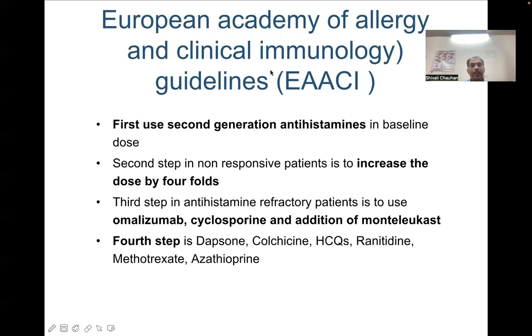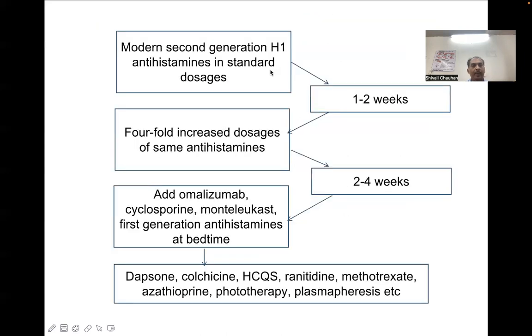The second step includes increasing the dose of the antihistamine fourfold. The third step, in cases of antihistamine refractory patients, is adding cyclosporine, montelukast, or other drugs, or biologics such as omalizumab. And the fourth step is addition of dapsone, colchicine, hydroxychloroquine, ranitidine, methotrexate, or azathioprine.